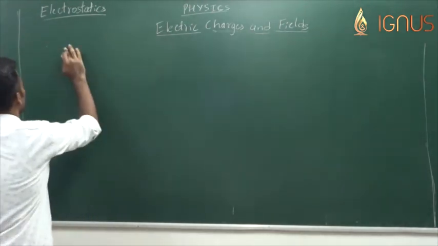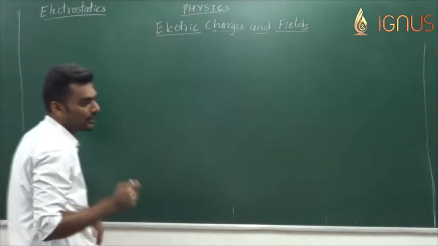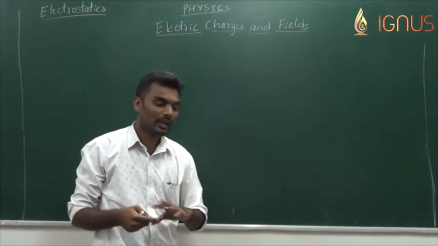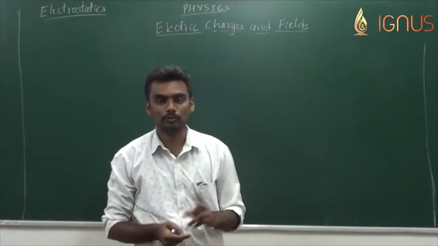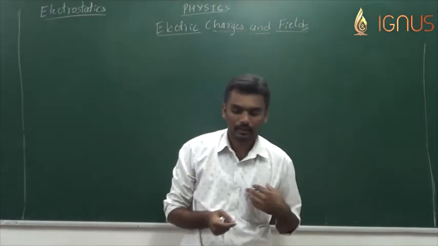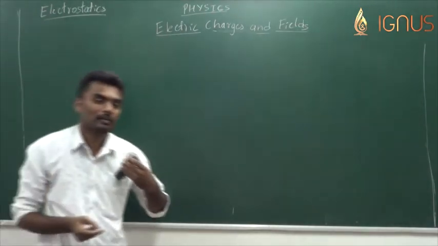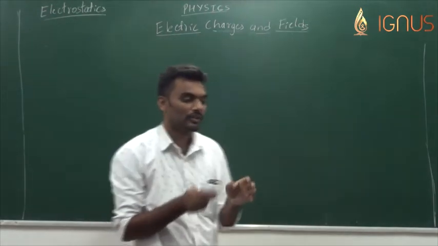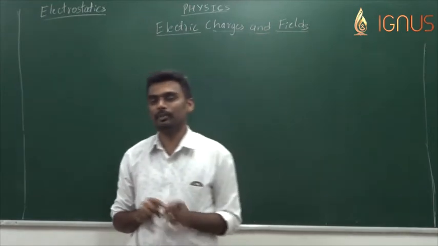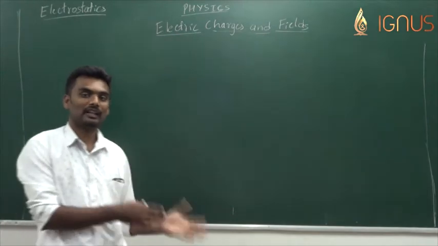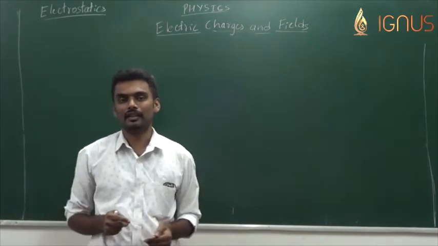One of the very basic devices was initially designed to compare the charge in two bodies. It actually cannot measure exactly how much charge is present on the charged bodies, but yes, it can compare two charged bodies, which one has larger charge, which one has lesser charge.